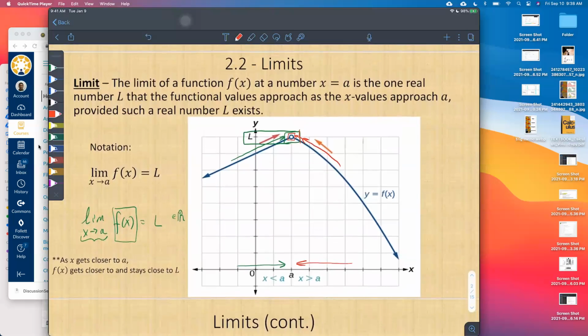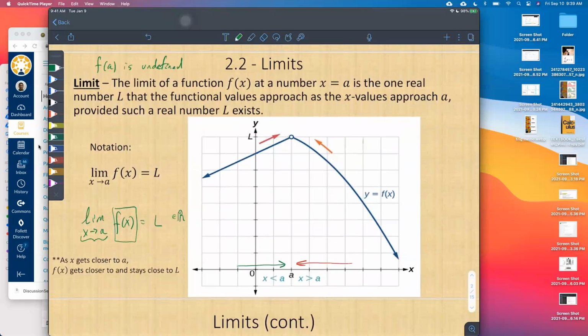Now we're going to see functions that do a lot of crazy things. And so this one might seem like, well, that's pretty basic. I mean, you're getting closer and closer to a. The function is getting closer and closer to some point. Notice that this function is not even defined at L, right? You see an open circle there. That open circle means the function is not defined there. So f of a is undefined.